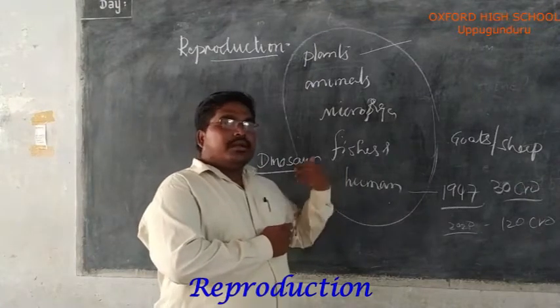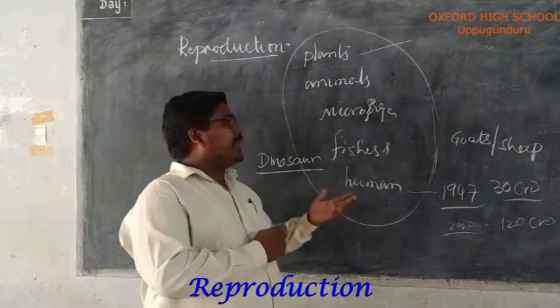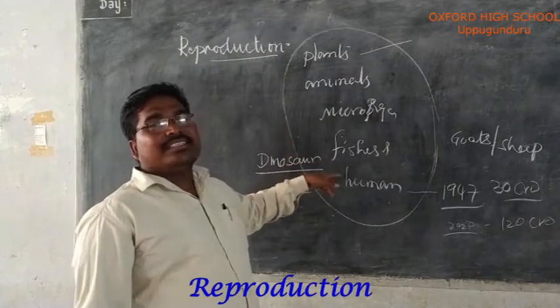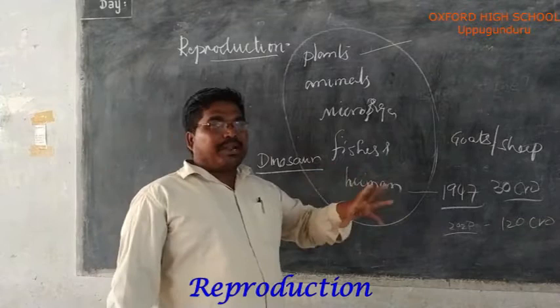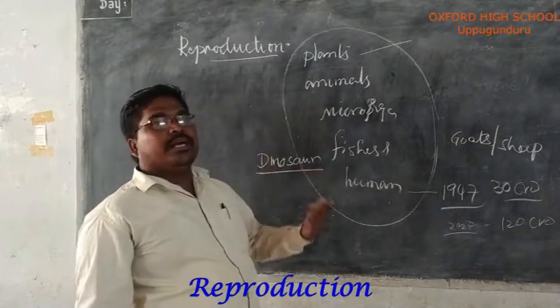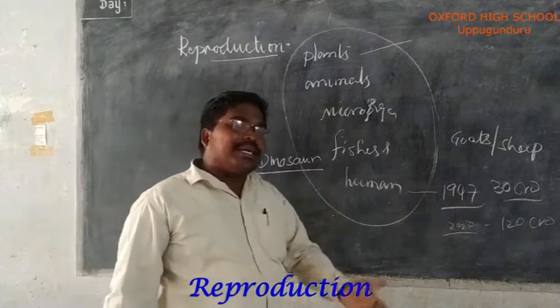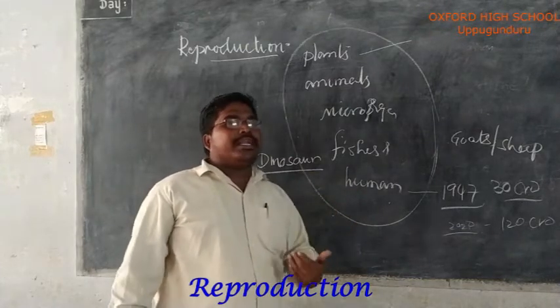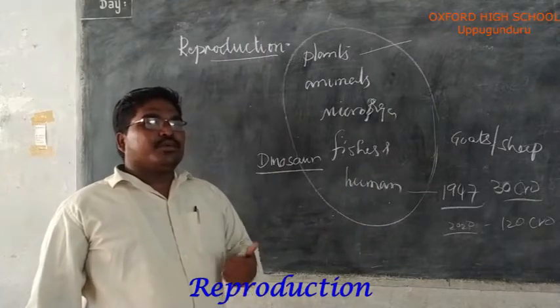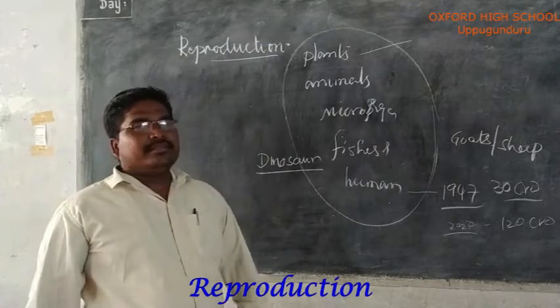It is not living now. What is the reason behind that? One of the reasons is that these animals could not reproduce perfectly. So all organisms reproduce themselves to produce new organisms, for the continuation of their race.